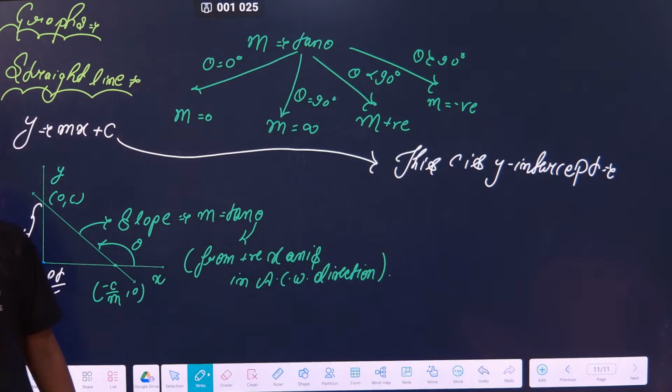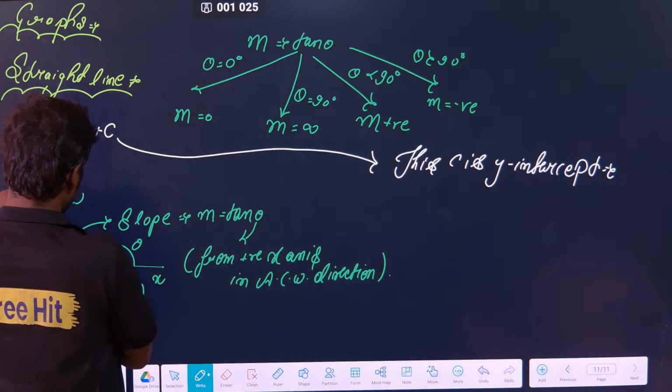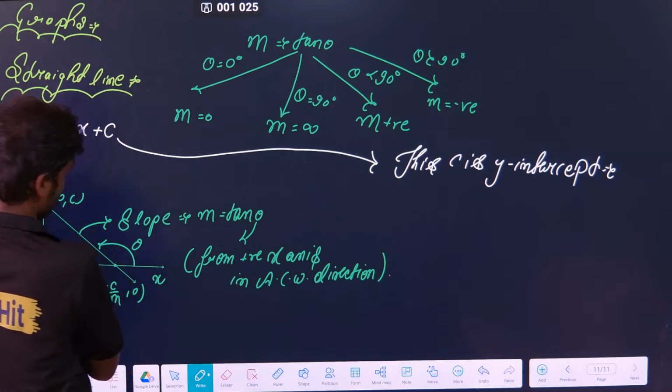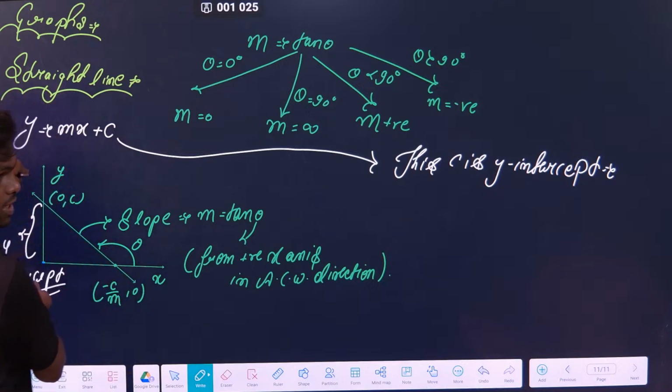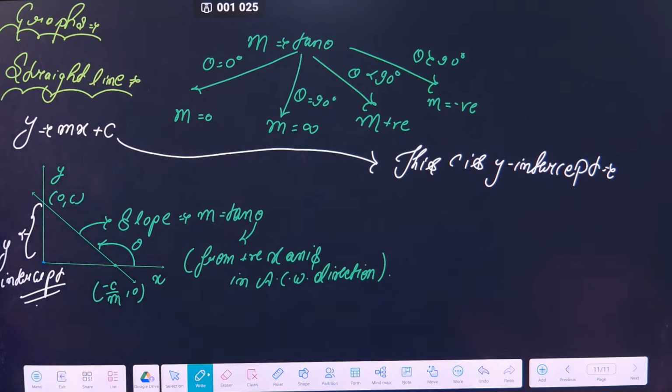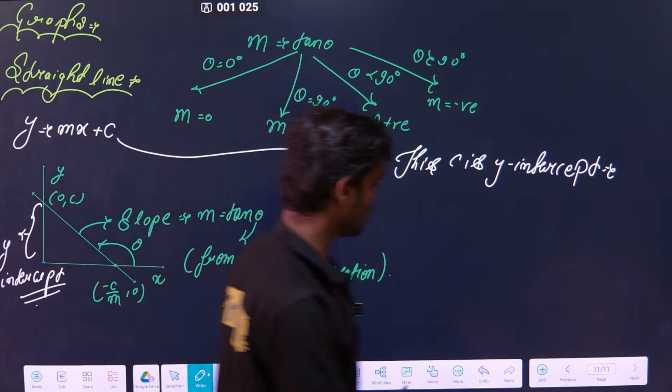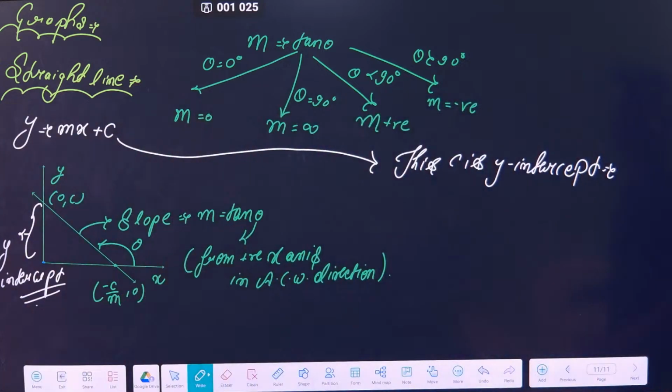Similarly, we have an x-intercept also. This is the x-intercept, this is the y-intercept. This is x, this is y. Are you getting my point? Clear? Any doubt? So this is about the straight line, just take the screenshot.